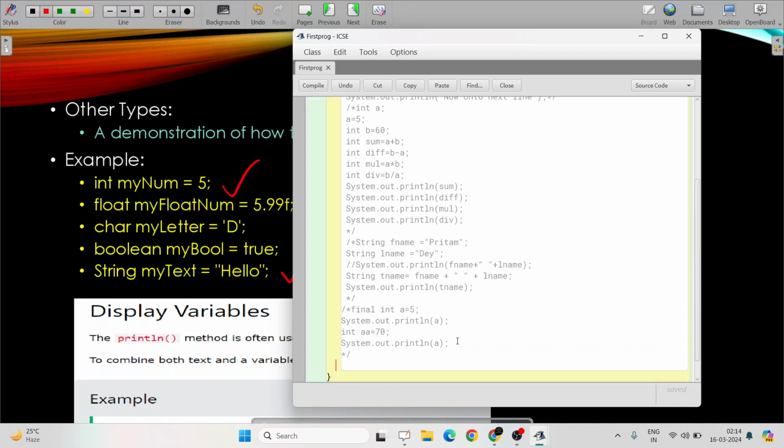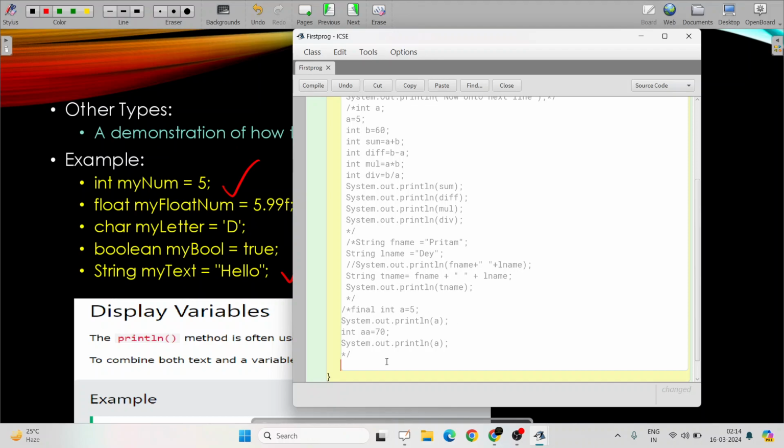Suppose you have written 1,000 lines of code and then you find out that you have made a mistake from line 200 to 300. What will you do? You will go on deleting, pressing backspace. No, just put a multi-line comment. Okay, so we have done with int and string variables.